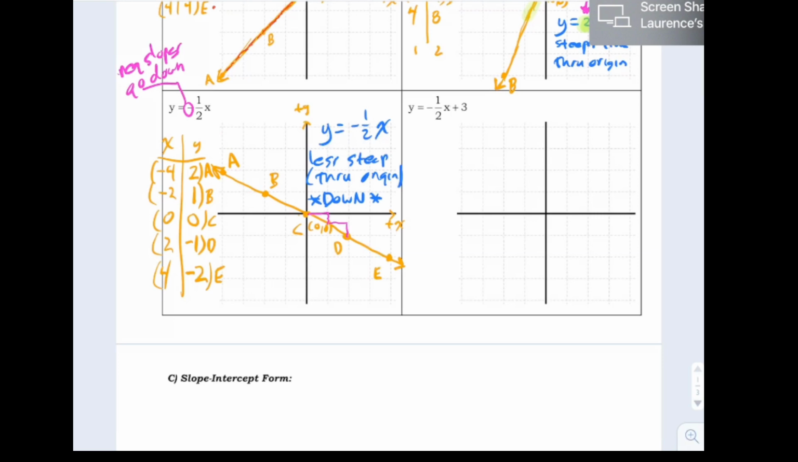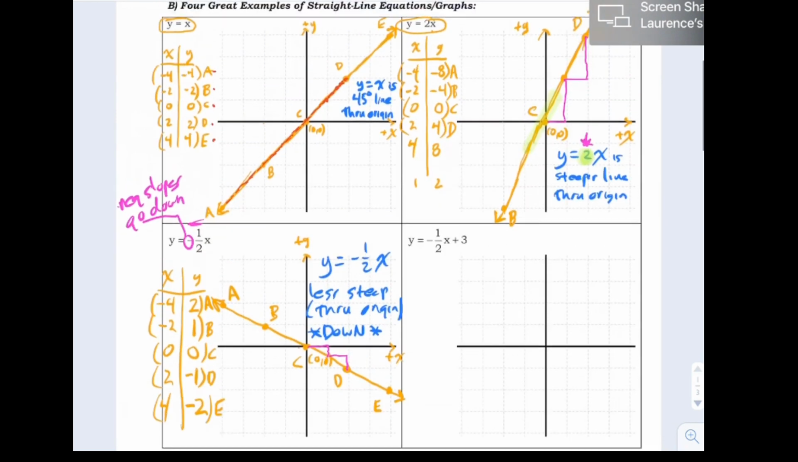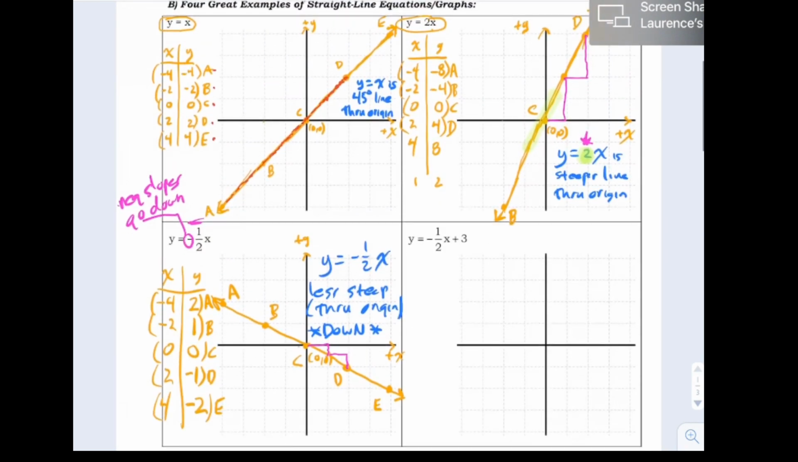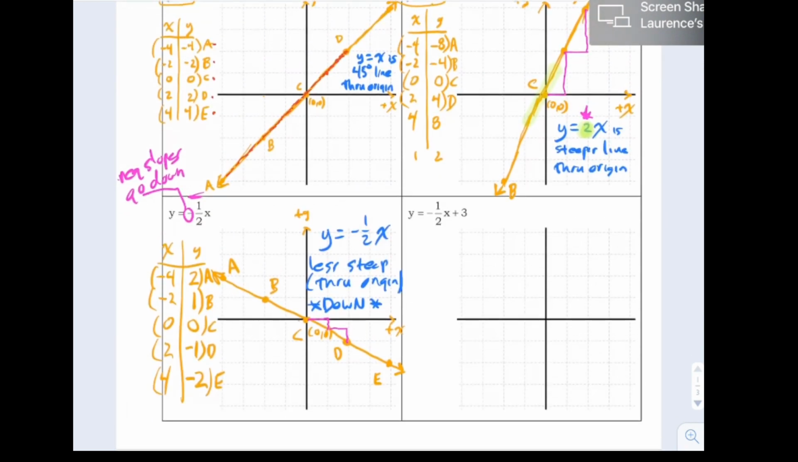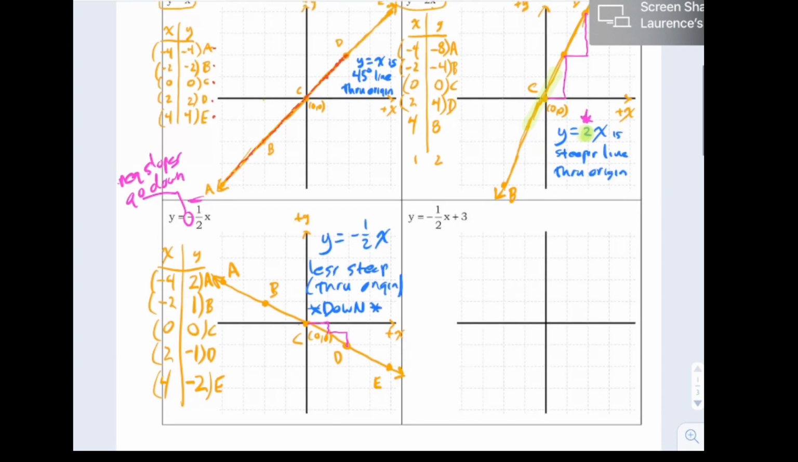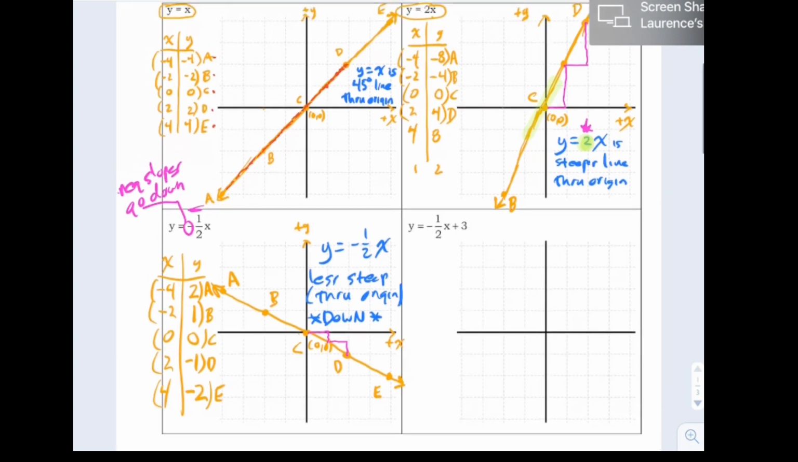So this number here, this slope, that's what it's called, is the slope. It's telling you how much y changes when you step 1 in the x direction.